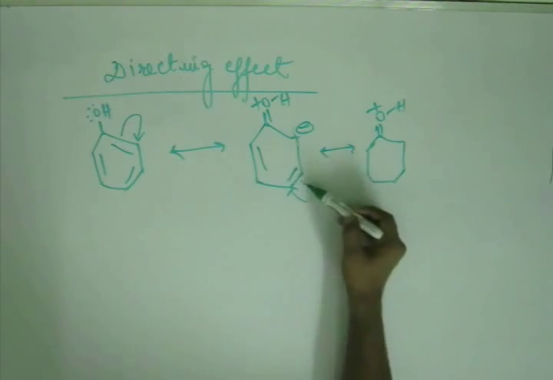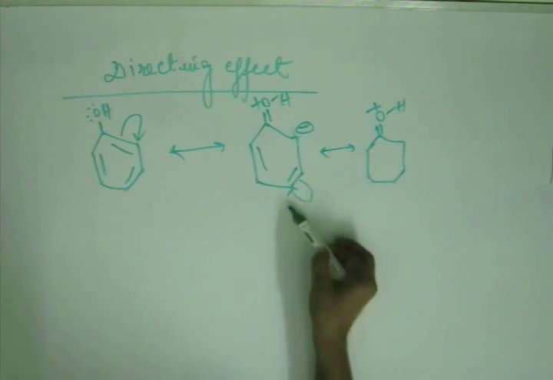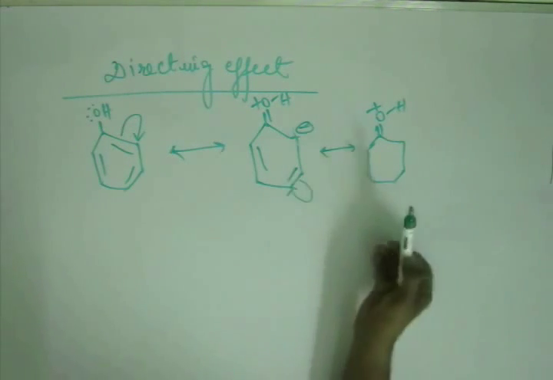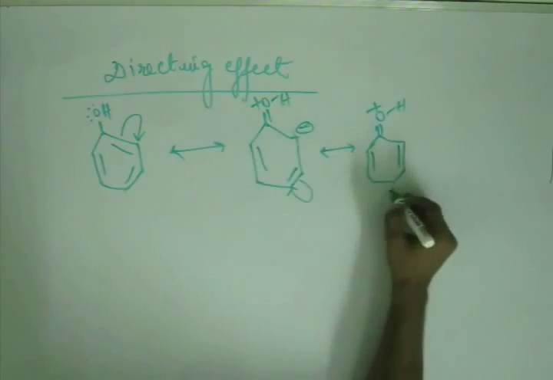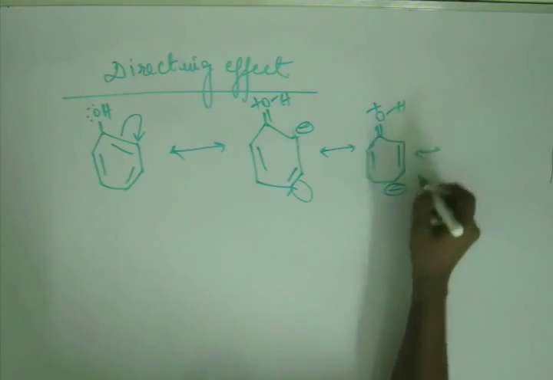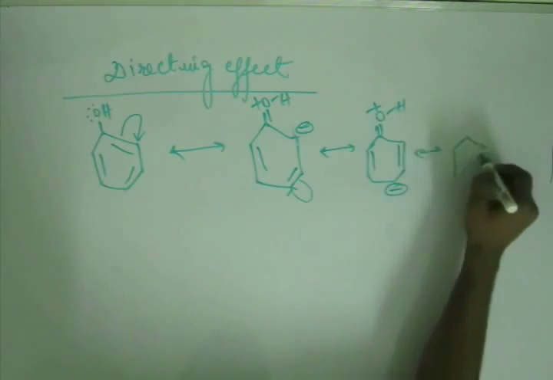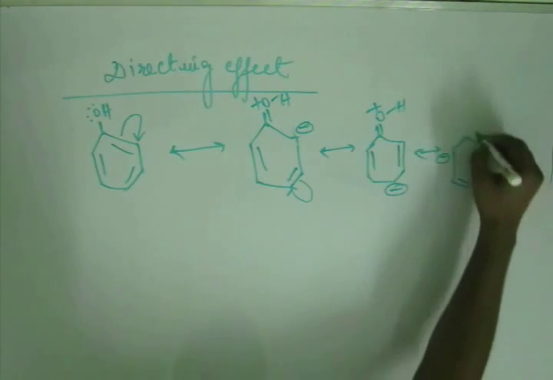So you start from the bond and you end up at the atom, signifying the electron of the bond has been put into the orbital of this atom. Okay, so you get a bond here, you get a bond here. This bond is as it is, and this negative charge will be here. Again you will get one more resonating structure. This negative charge again will go to ortho, carrying out the same procedure.